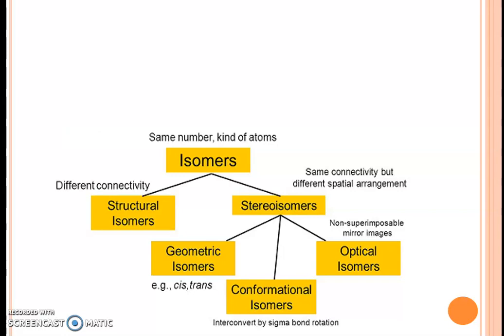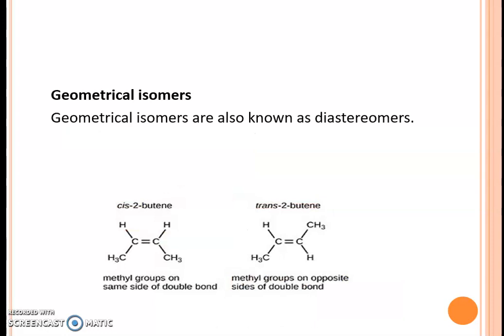Optical isomers differ in the property of rotating light, monochromatic light. They are non-superimposable mirror images. Conformational isomers can be interconverted by rotation around the sigma bond. You can see in the figure the geometrical isomers, which are also known as diastereomers.